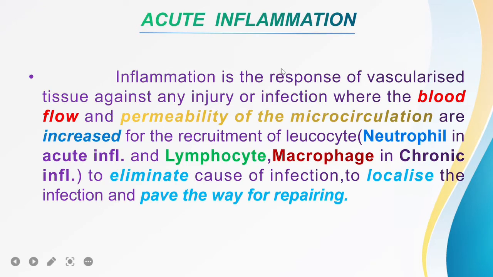Definition of acute inflammation. Inflammation is the response of vascularized tissue against any injury or infection where the blood flow and the permeability of the microcirculation are increased for the recruitment of leukocytes to eliminate the cause of infection, to localize the infection and pave the way for repairing, right? Now I'm going to explain each and every term.